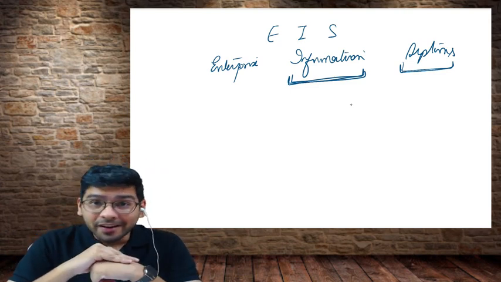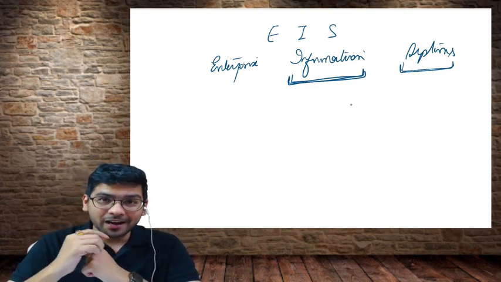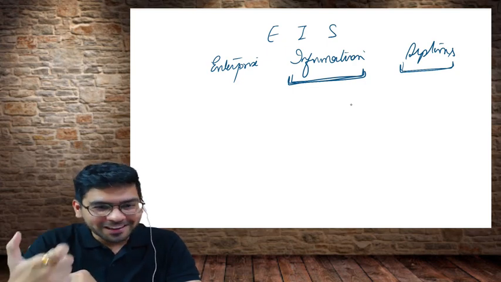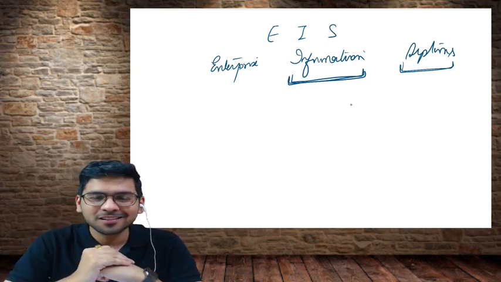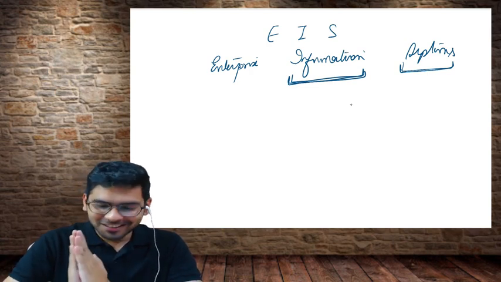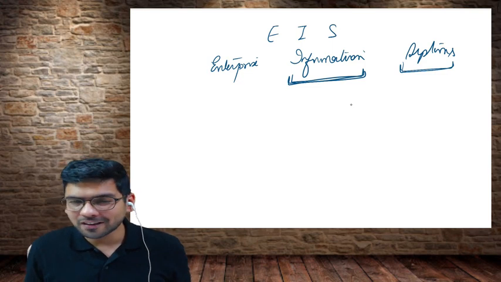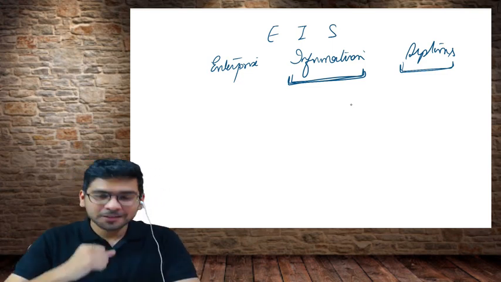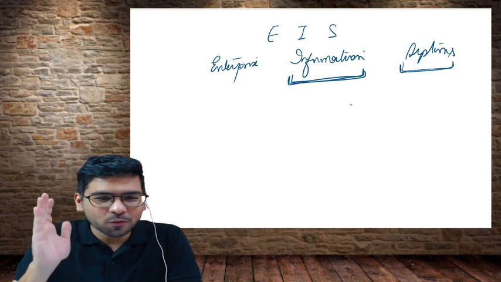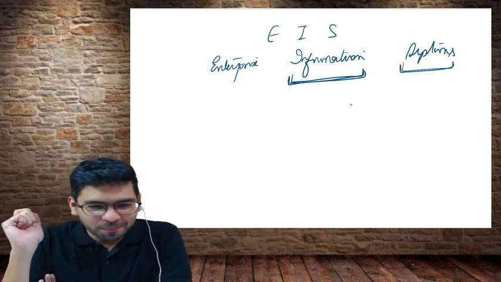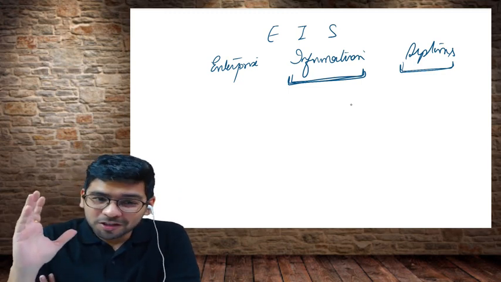Absolutely, Nandana, you are correct. Useful data. Having said that, Nandana, can you also explain to me what you mean by data? You have just answered that information means useful data. That is 100% correct. But what do you mean by data then? Can anyone answer this? Perfect. Raw information is data.